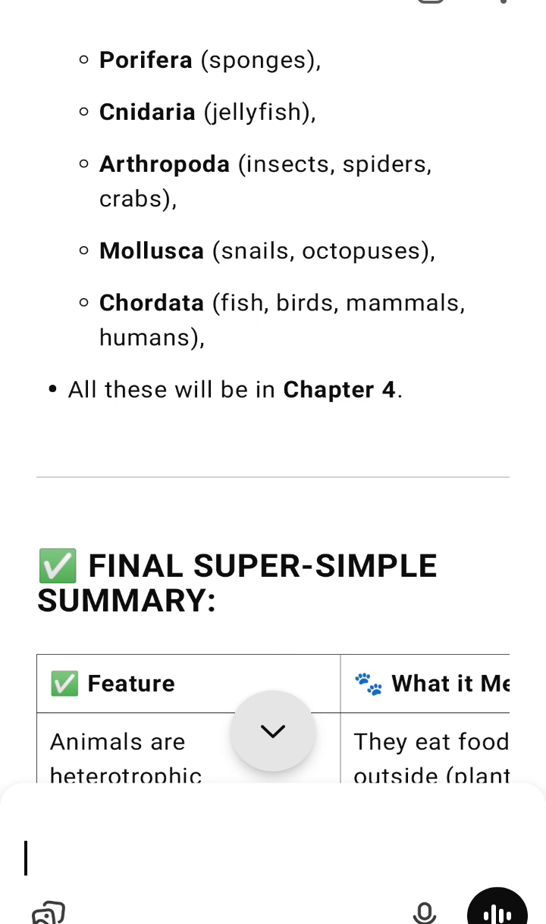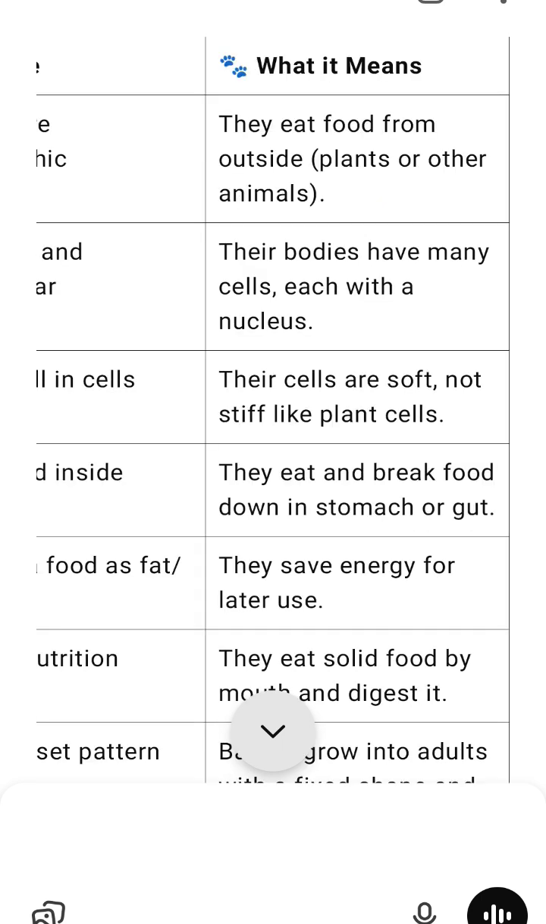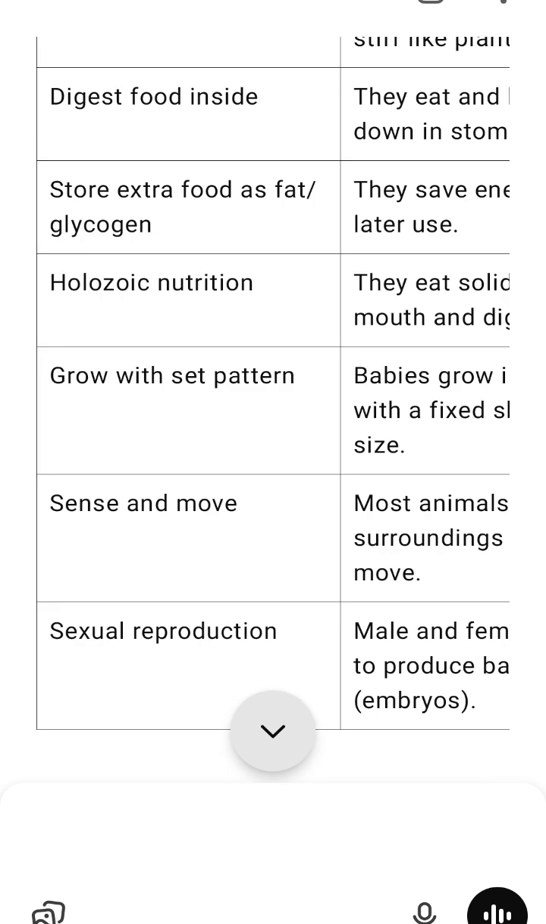Holozoic nutrition. They eat solid food by mouth and digest it. Grow with a set pattern. Babies grow into adults with a fixed shape and size. Sense and move. Most animals feel their surroundings and can move. Sexual reproduction. Male and female mate to produce embryos.